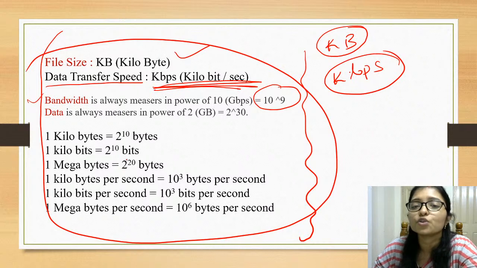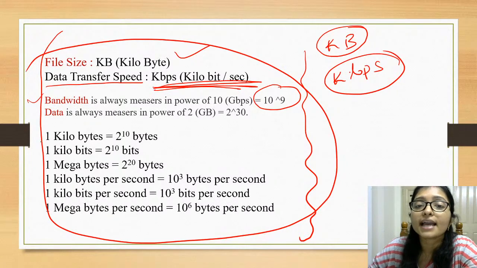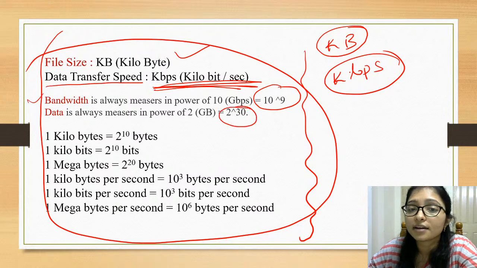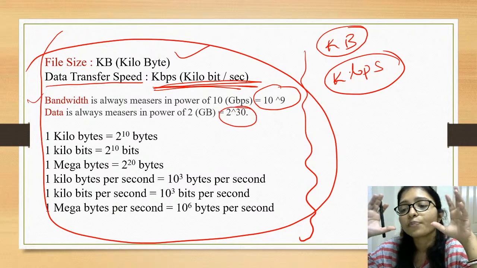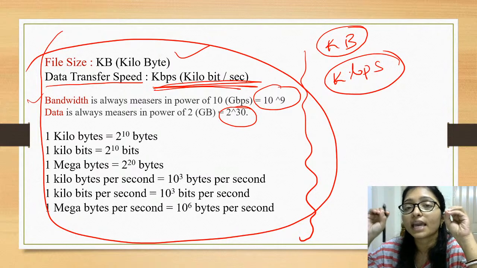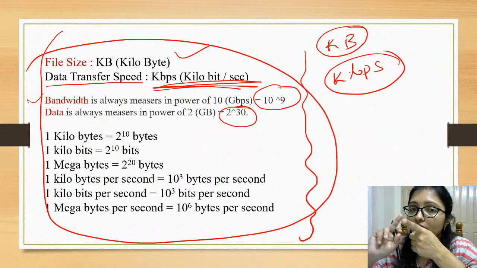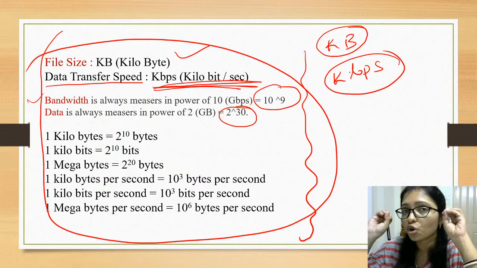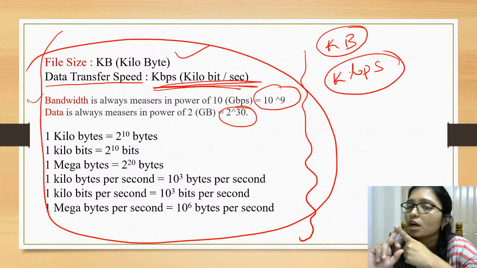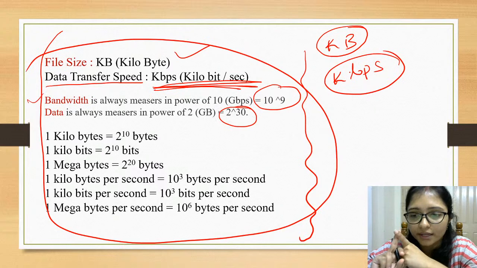I am telling you the conversion. Data is always in powers of 2, like 2 to the power 30. Whenever it is data, such as GB or KB, we use 2 to the power. This is very important. If you don't know that concept, then you will not be able to solve the networking numericals. Okay, today the tension of one topic is reduced.